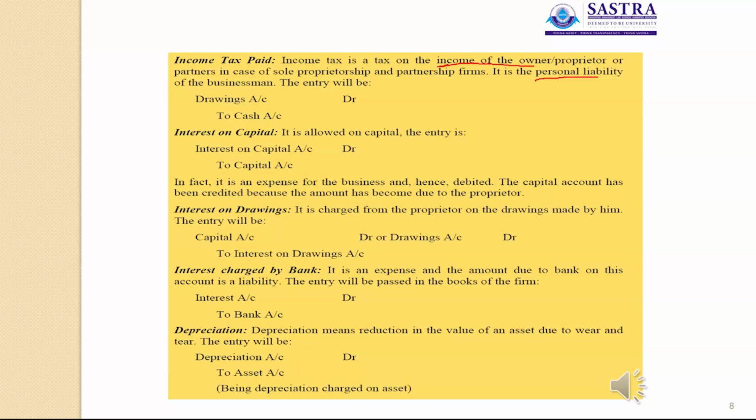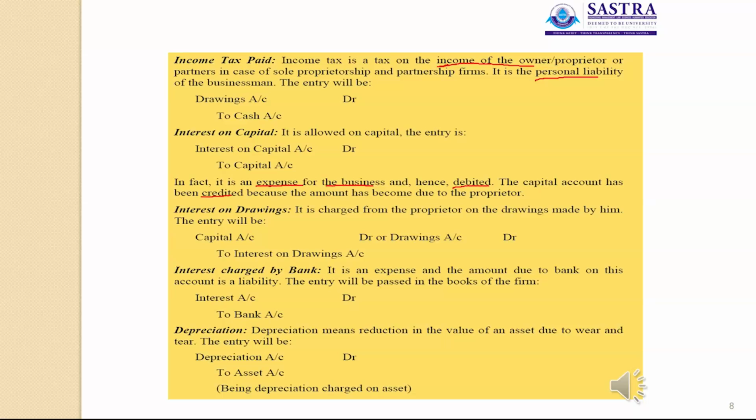Then interest on capital. Interest on capital is allowed on capital. The entry is interest on capital account debit to capital account. So interest on capital is an expense for the business, so it is to be debited. The capital account has been credited because the amount has become due to the proprietor.